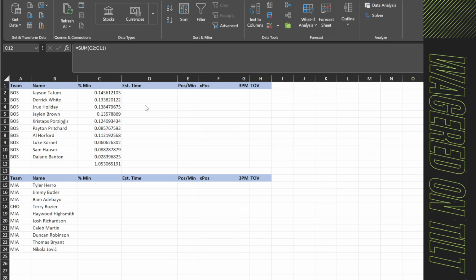So for the formula for time, this is what we're going to do. We're going to take this number and divide it by this summed number, which basically normalizes what we're looking for. And then I'm going to say times 240. The reason we're doing 240 is that there are four 12-minute quarters, which is 48 minutes, and then there are 5 players that they could potentially fill. So we'll say that number times this number here equals 240. So it's all available court time.